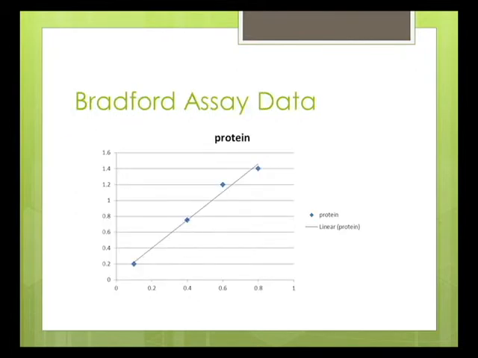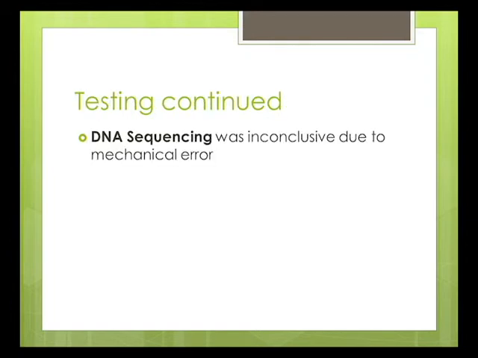This is our Bradford assay data graph. Starting with the bottom left blue square is our control sample. Next up is the 2/3 dilution. Following that is the 1/2 dilution. Our fourth dot is the projected amount of protein we think there would be if it would keep on growing after the 2-week cycle had ended. For our fourth and final test, we PCR'd our samples to see exactly what was in them.